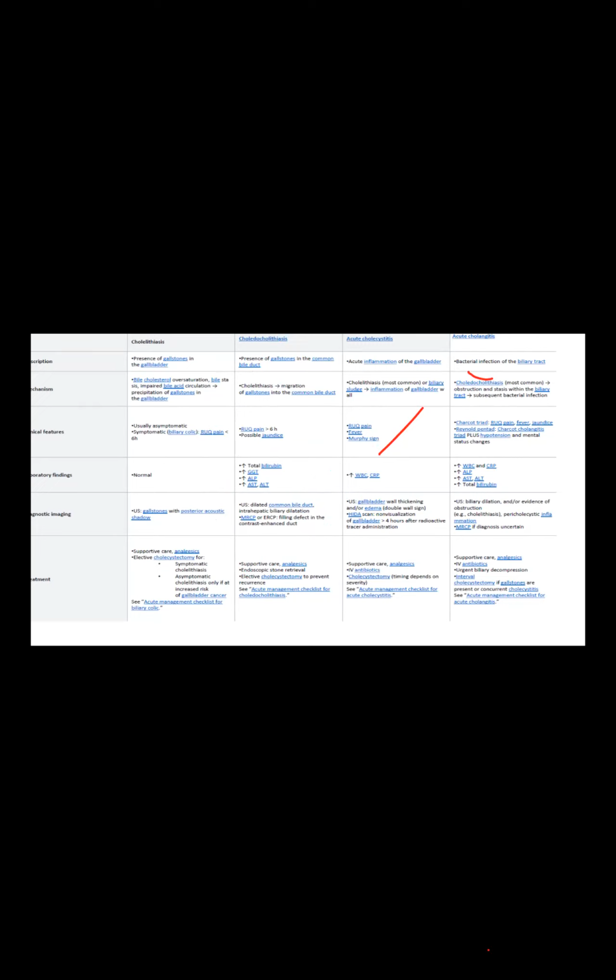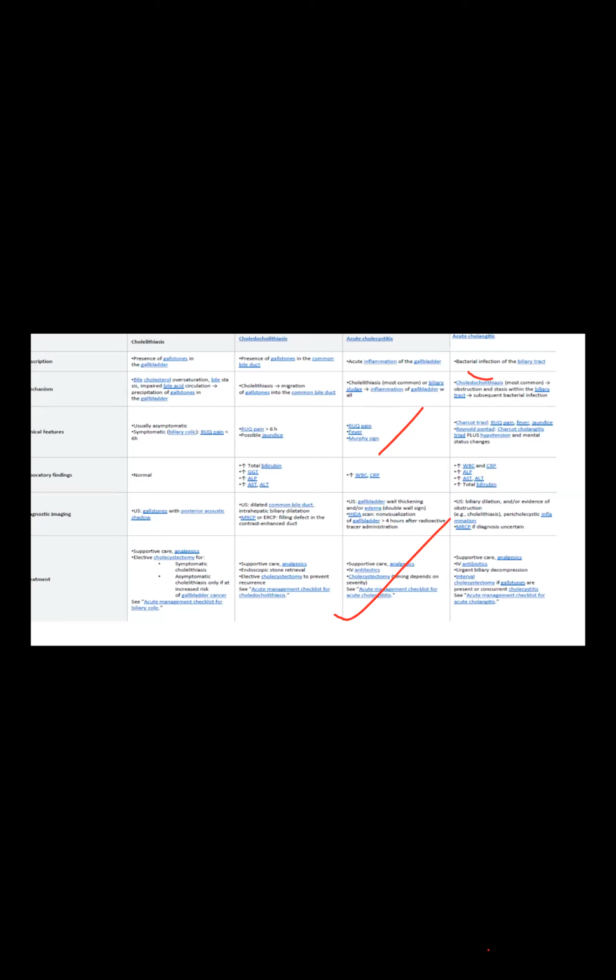Acute cholecystitis, they ask commonly about management. Acute cholecystitis is the acute inflammation of the gallbladder. Biliary stasis there, inflammation of the gallbladder. So presentation will be Murphy's sign positive, fever and right upper quadrant pain. And there will be high WBC, high CRP. This is the laboratory finding.